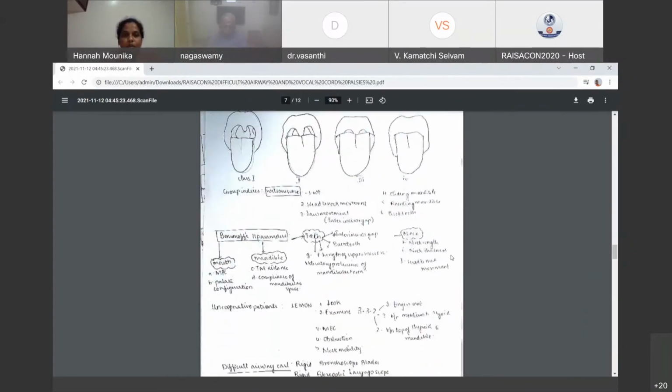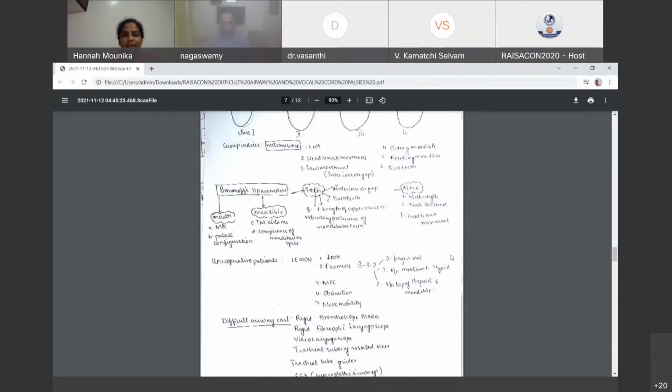Then comes groups in group indices. Here Wilson's score is there. This includes weight of patient, head and neck movement, jaw movement. Jaw movement is, like I said before, interincisor gap, sliding mandible, receding mandible, and buck teeth. And Benumov's 11 parameters are there, which include mouth, 2; mandible, 2; teeth, 4; and neck, 3.